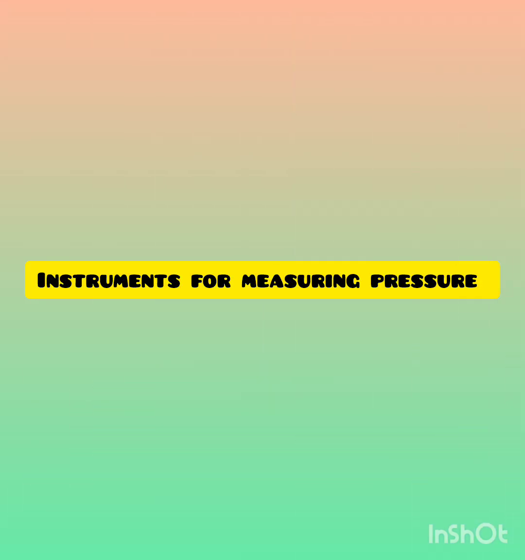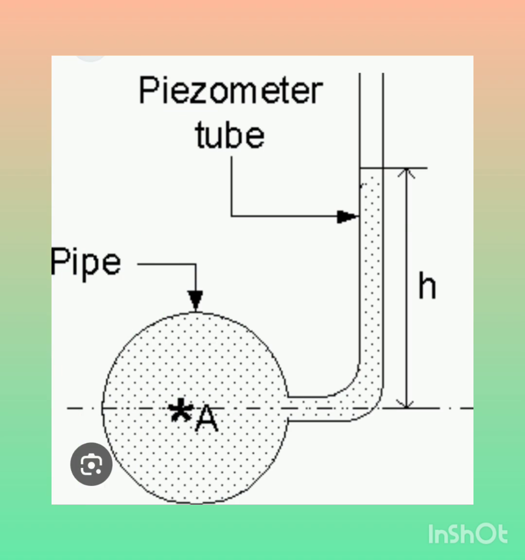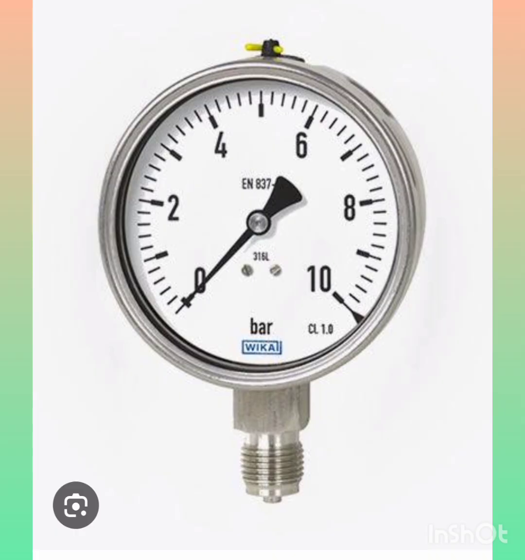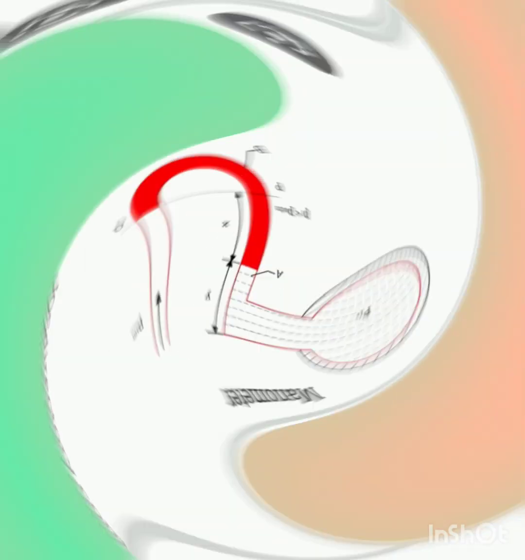Instruments used in measuring pressure: piezometer, manometer, diaphragm pressure gauge, barometer, micromanometer. Pressure gauge: these instruments rely on Pascal's law to accurately measure fluid pressure within systems by tapping into the principles of pressure transmission. Pressure gauges provide crucial insight into fluid dynamics in various industrial and scientific settings.